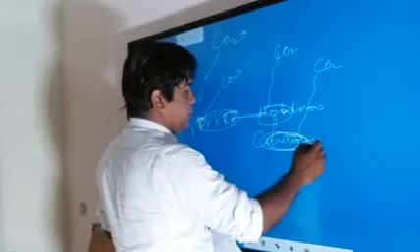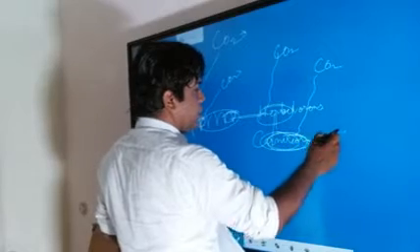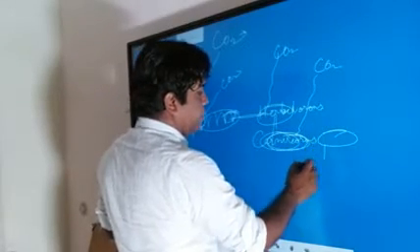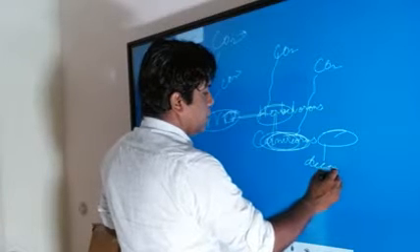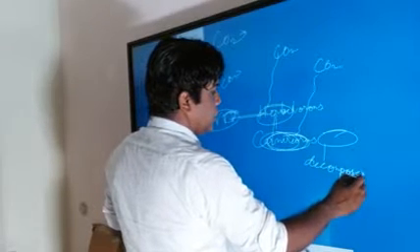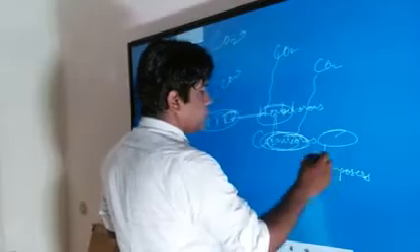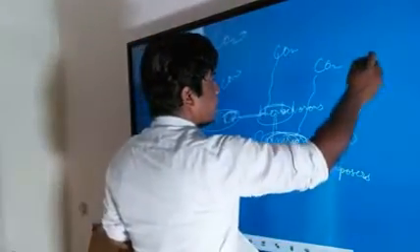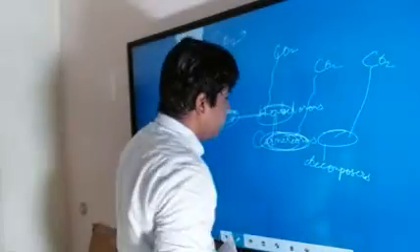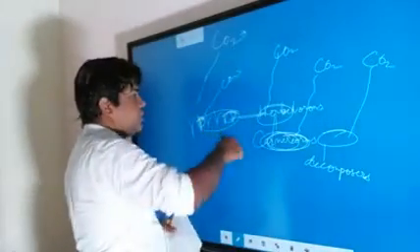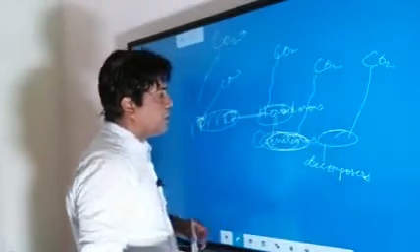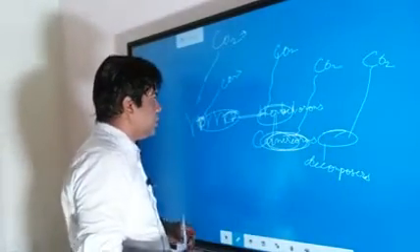Then these carnivores will die, and once they die, they will be decomposed by the decomposers, and in the process of decomposition some amount of CO2 will be released. So that's how the CO2 enters into the ecosystem, and it will come back to the atmosphere.